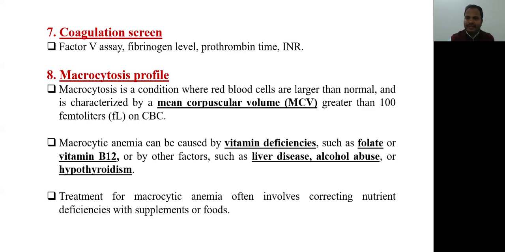So if we get macrocytosis on peripheral blood smear, we should go for folate, vitamin B12 level, liver disease or liver function test. We should take a history of alcoholism, and we should send a sample for thyroid function test to know about hypothyroidism. Treatment for macrocytic anemia often involves correcting nutritional deficiencies with supplements or the foods.